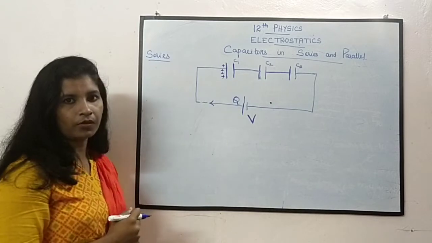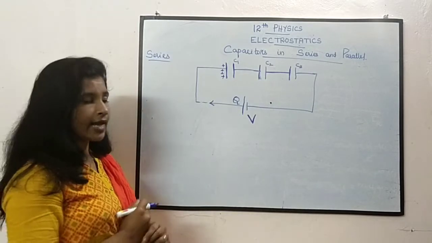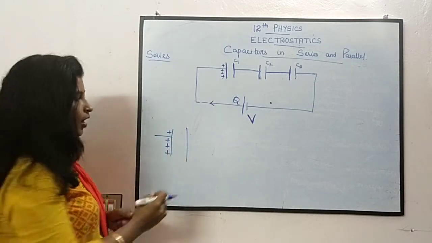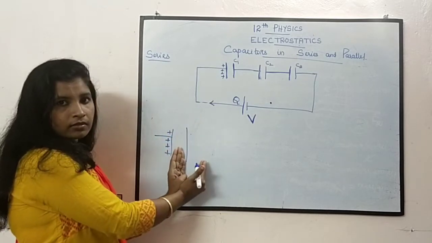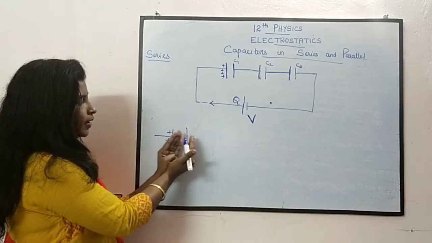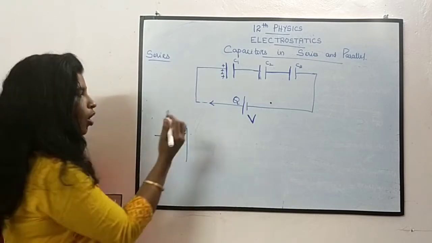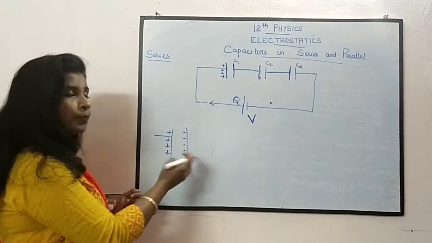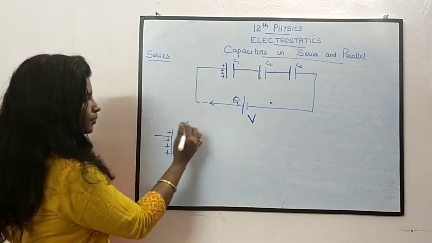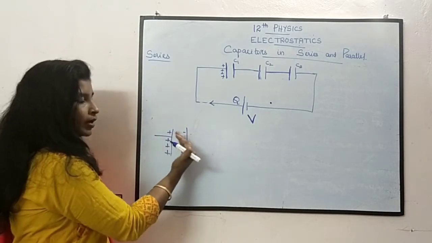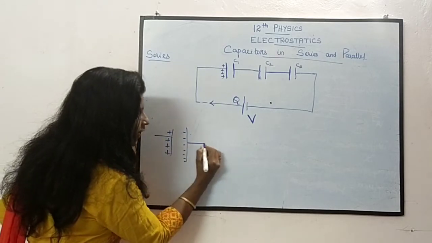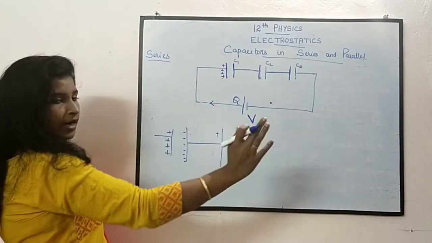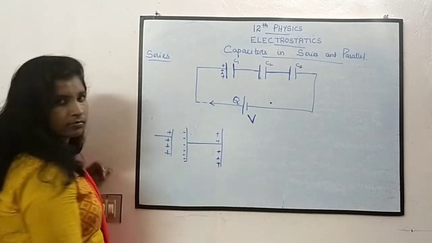It will be positive. According to electrostatic induction, the next plate is neutral. When I bring this positively charged plate near the neutral plate, all the negatively charged particles will come over here because of induction. Opposite charges get attracted. This plate has both positive and negative particles. The negative comes forward to this, and the positive is repelled, so all the positives will go here.